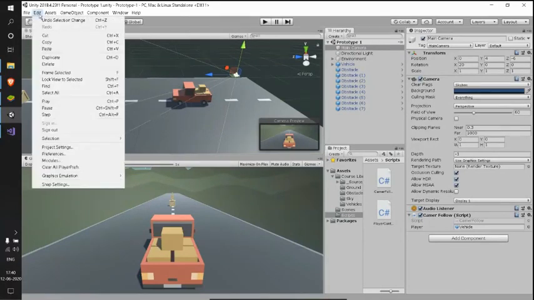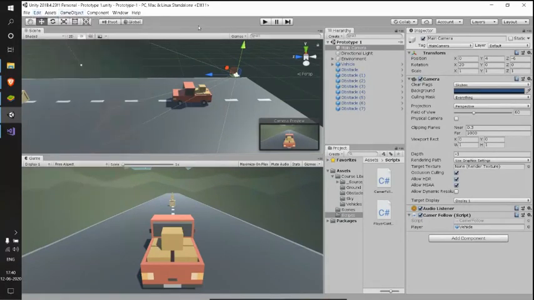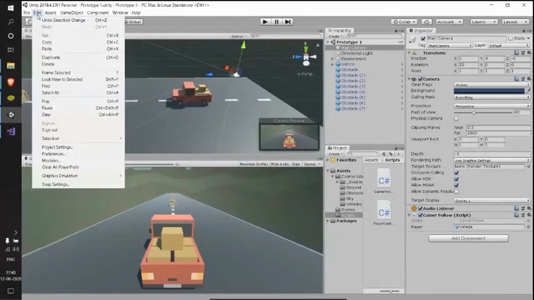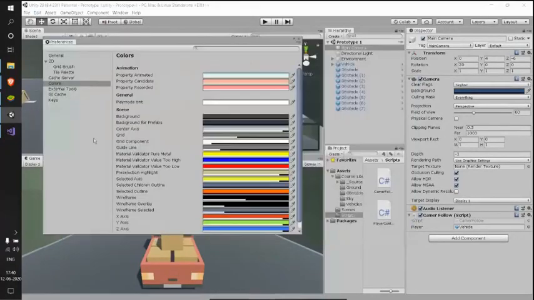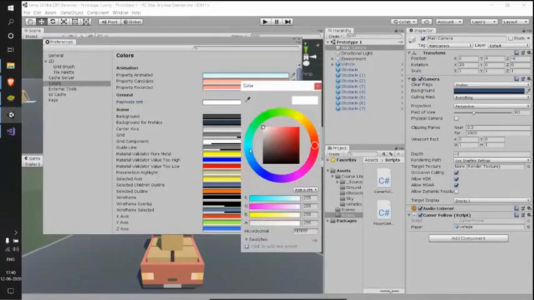To do that, Unity has given something called preferences. Just go to Edit, click Preferences, and in the preferences you will find something called Colors. In these colors, just see where the play mode tint is and change that color to whichever color you want. So I'm changing this to a bit blue and I'm decreasing the opacity a bit.